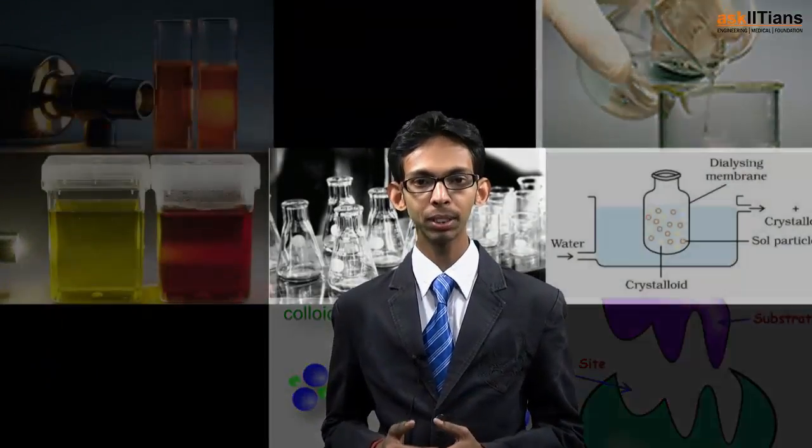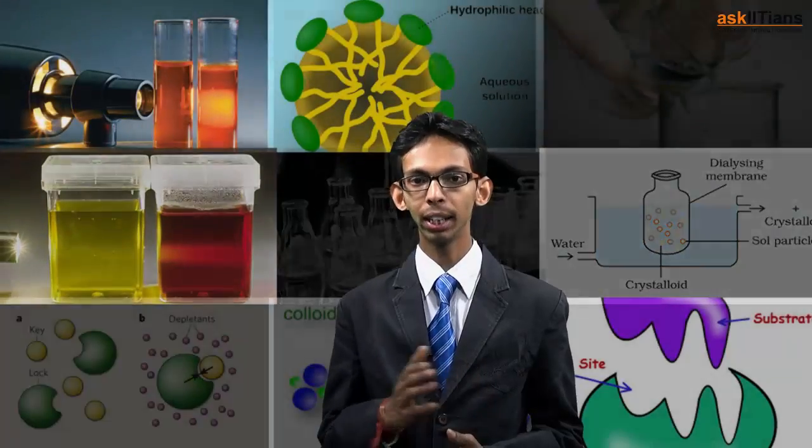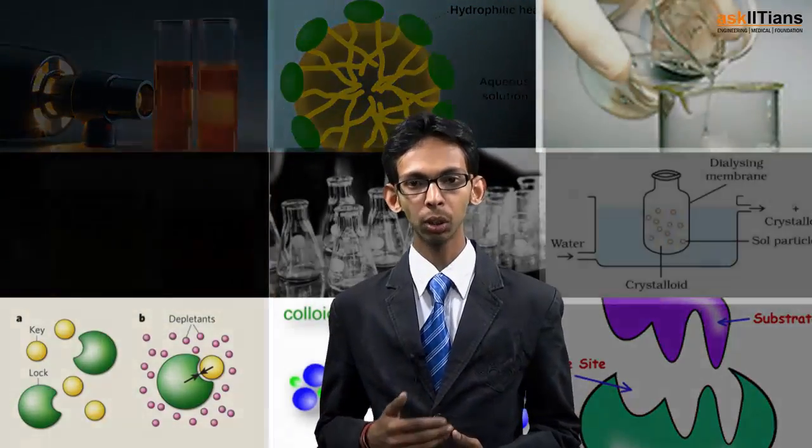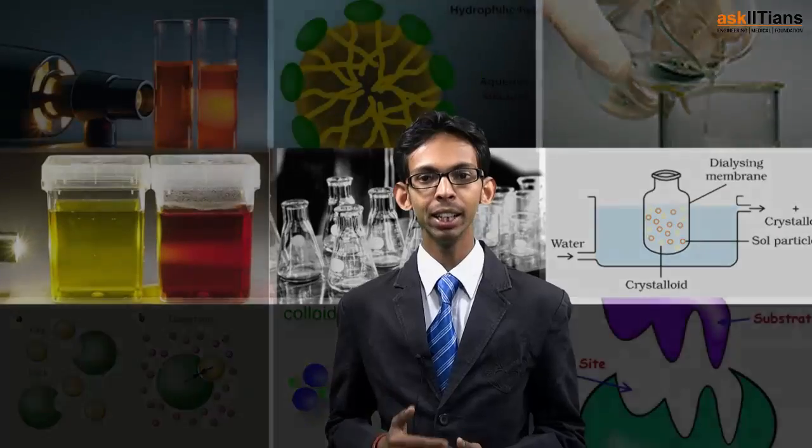Okay, isotherms. It has two terms, iso and therm, where therm means temperature. So isotherms are the plots that are plotted at constant temperature. In this chapter we will basically focus on plots of extent of adsorption with pressure. That means how the extent of adsorption depends on pressure at constant temperature. And we will basically focus on adsorption of gases on solids.